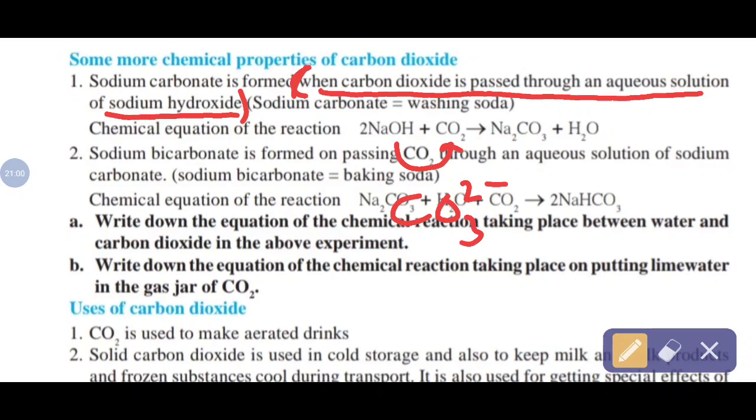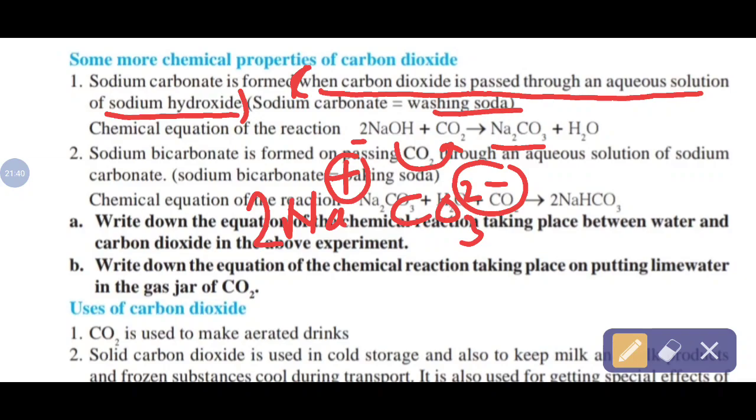Sodium is present here, but the valency of sodium is only 1, so the charges are not the same. Carbonate has 2 minus charges and sodium has 1 positive charge. These charges must be equal, so 2 sodium atoms are required, which is why it is multiplied by 2 in the reaction. So 2 sodium atoms give a total of 2 positive charges, and 1 carbonate has 2 minus charges. These react to form Na2CO3, that is sodium carbonate, commonly called washing soda.